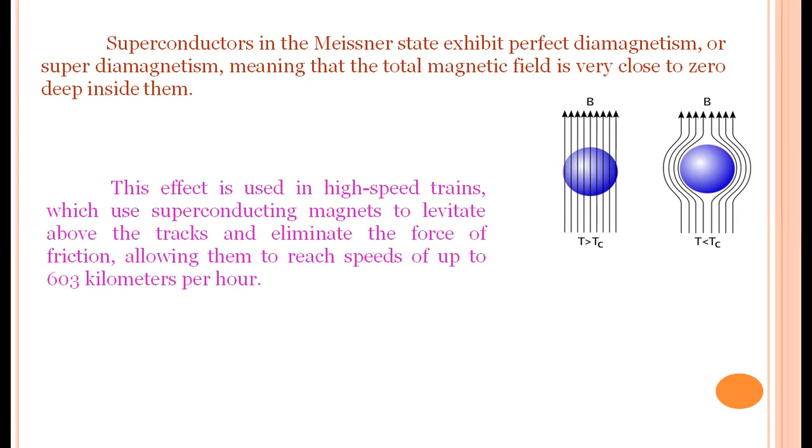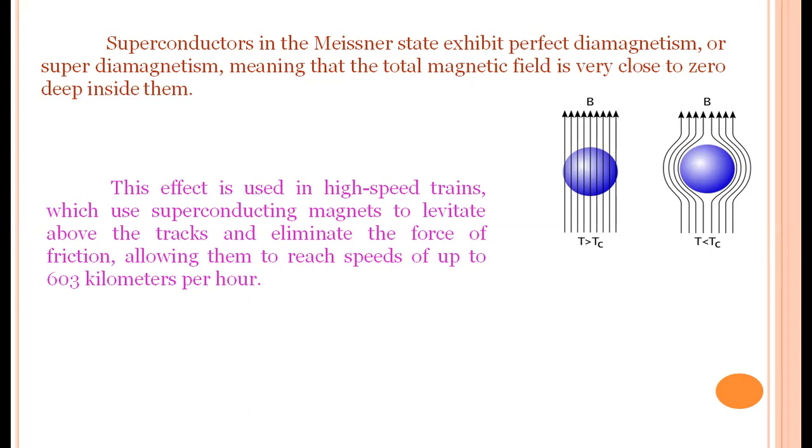Of course, this effect is used in high-speed trains. Nowadays we are using super speed trains, bullet trains. In these cases, we apply this diamagnetic property. Then what happens? There is a repulsive force between the track and the wheels.